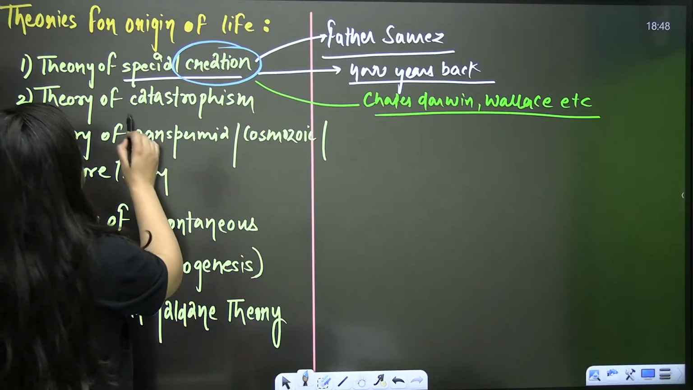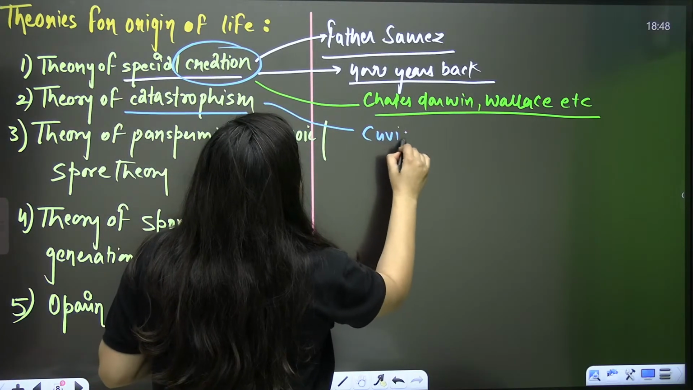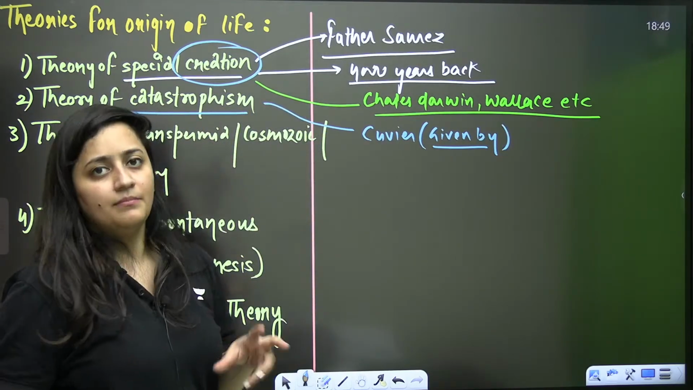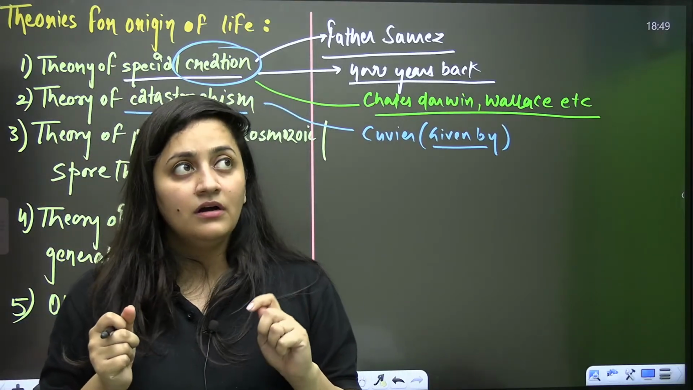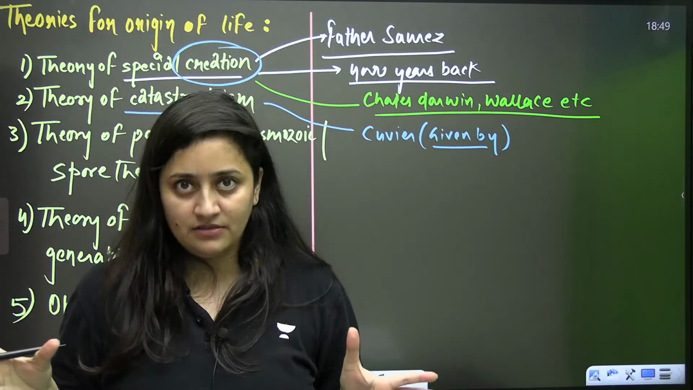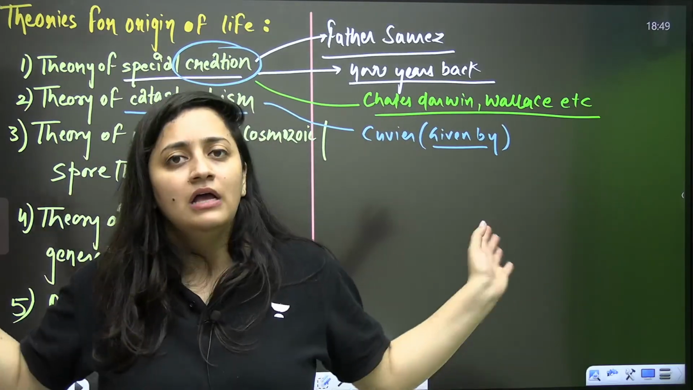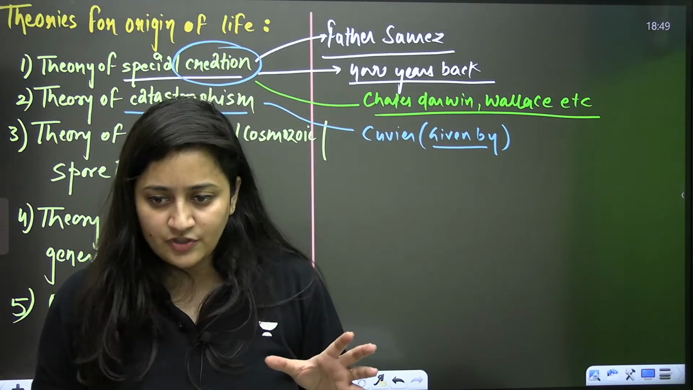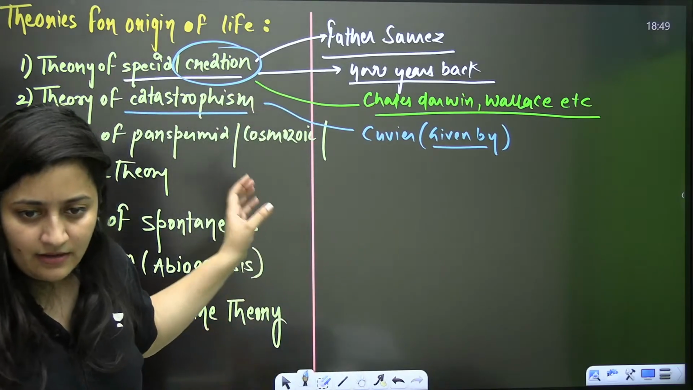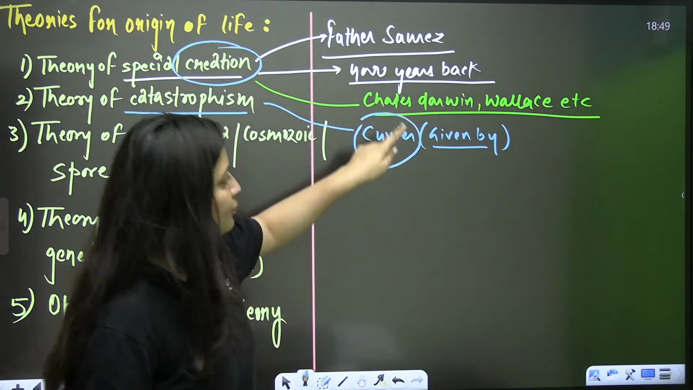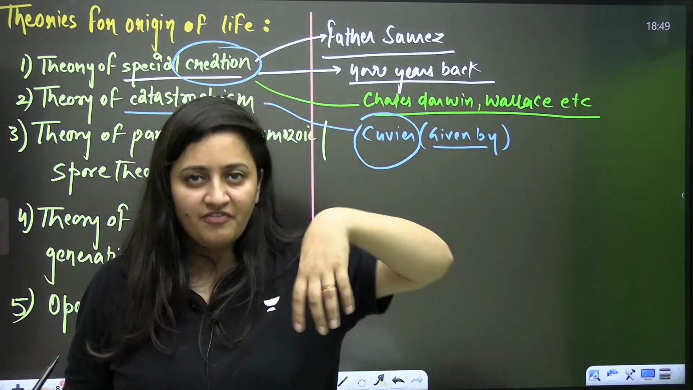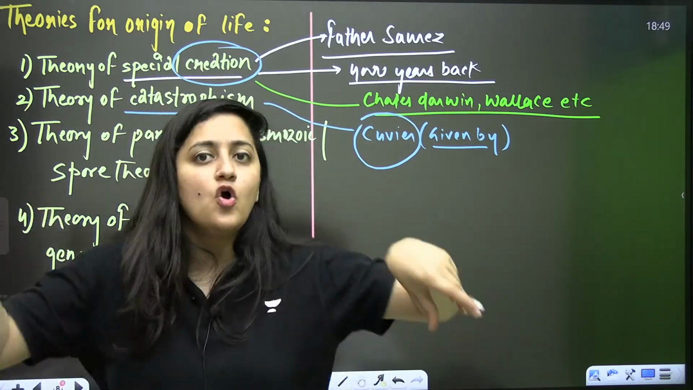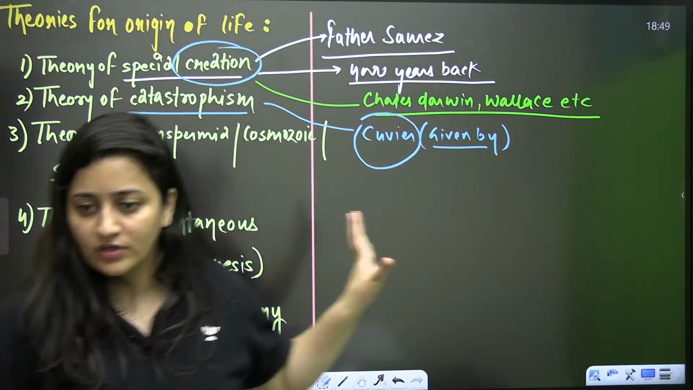Are you getting it? Now comes the theory of catastrophism. It was given by Cuvier. As per this theory, catastrophic effects mean sudden calamities. All of a sudden, something happened and everything got destroyed, something like that. So as per this theory given by Cuvier, some catastrophic effect occurred, a sudden calamity, everything got destroyed, and then God created the planet Earth. This is what they used to believe.